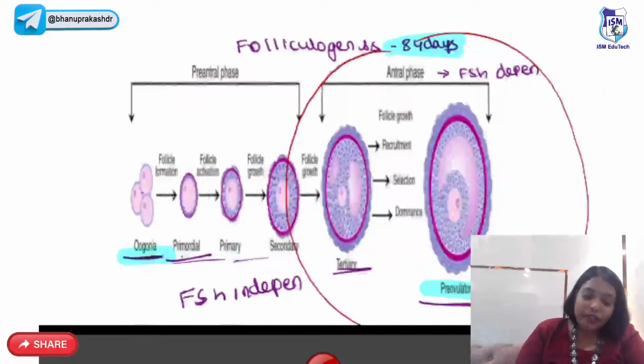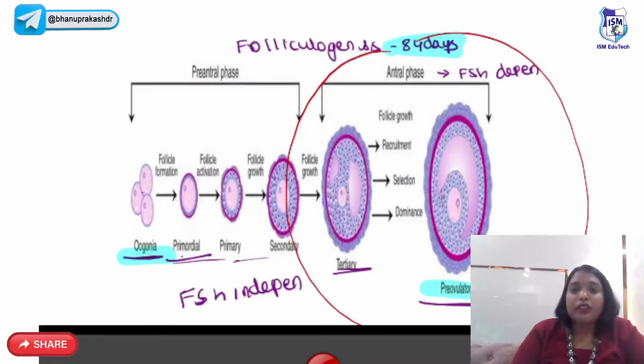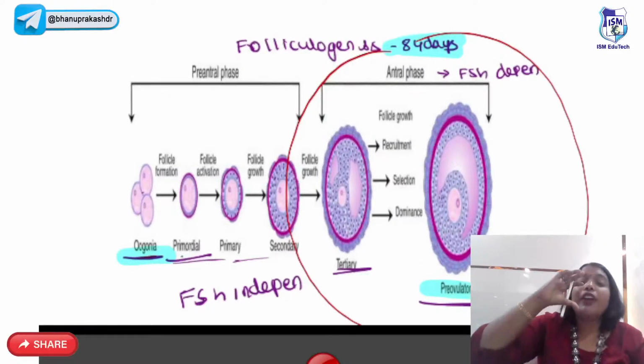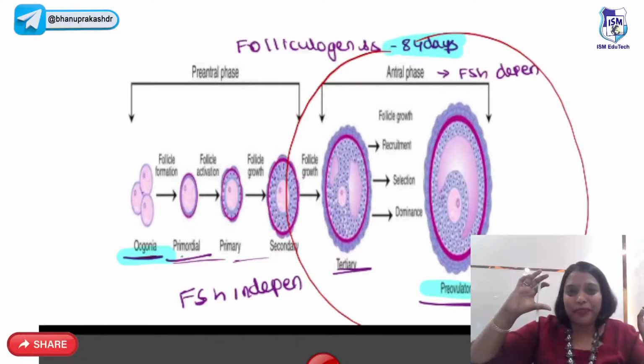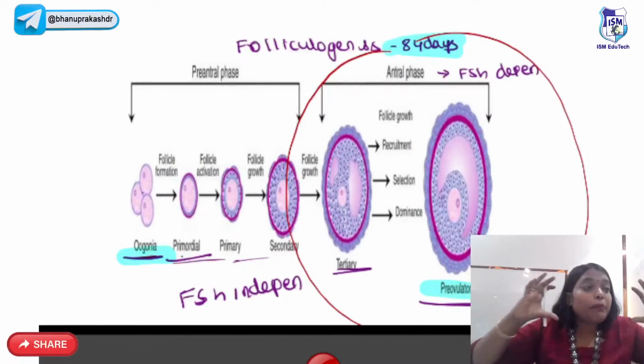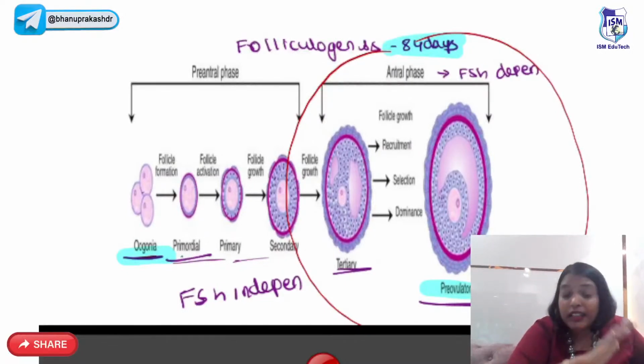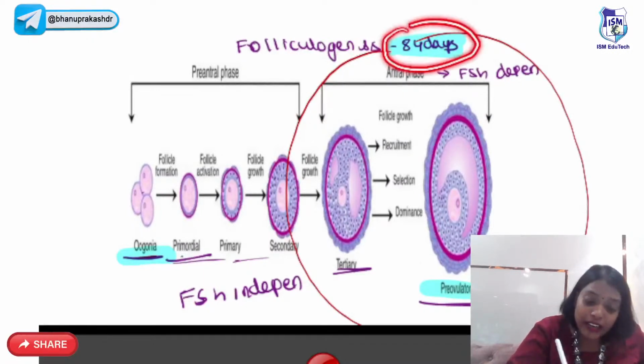So next, coming to the ovarian cycle. First and foremost, we have the development of the follicle. Always remember there is something called a follicle, something called an oocyte, and something called the ovarian cycle, which are all three different terminologies. The development of the follicle is called folliculogenesis. The follicle is like a balloon, and the oocyte is like a marble inside it. The development of that balloon is called folliculogenesis. It takes 84 days.